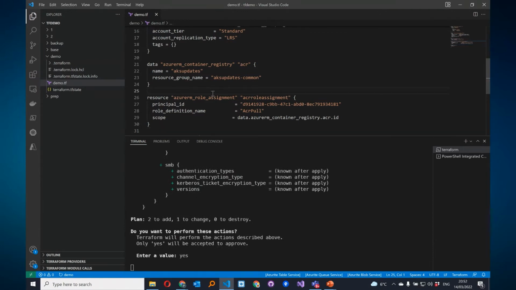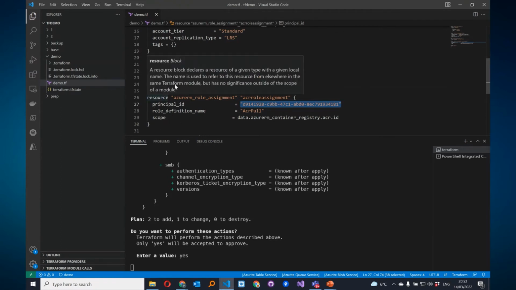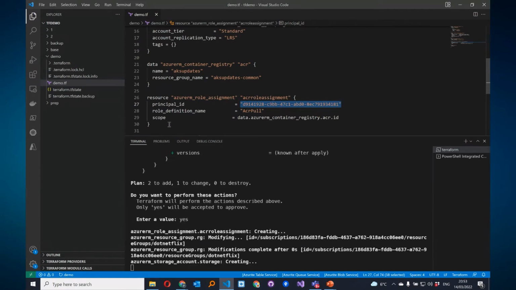In the meantime, I'm going to extend this template. For example, I don't like this ID here. Although the situation that I have created here is not possible with Bicep. So this is something that Terraform is just able to do. With Bicep, this is impossible. You have to create a separate module in Bicep. And that's because that's the way ARM works. So you need a different deployment because ARM templates wanted to have it that way for an existing container registry.